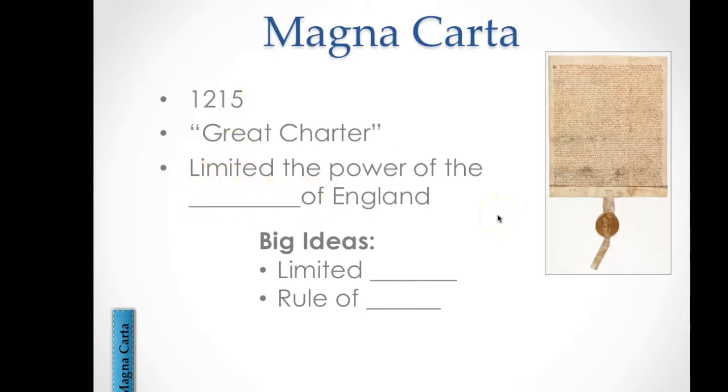They forced him to agree to this document because they were tired of all these crazy rules. We're going to go over this document, and you're going to see the crazy laws that he wanted his people to follow. So the big ideas that we're going to talk about: limited government and rule of law. A lot of that is in the Magna Carta. Also, due process and trial by jury. I'm going to show you some of the parts in here that reflect these ideas. So again, it limited the power of the king of England, limited government, rule of law, due process, and trial by jury.